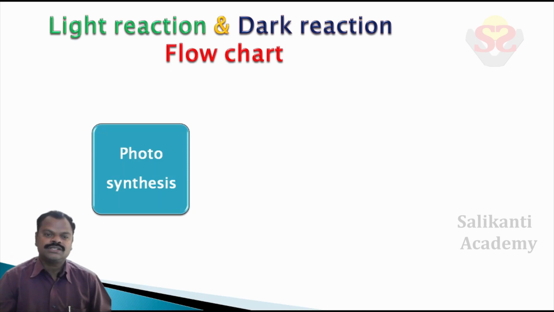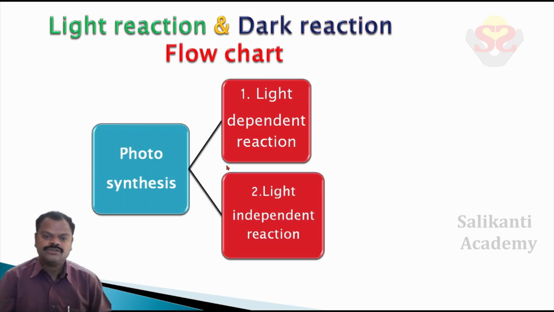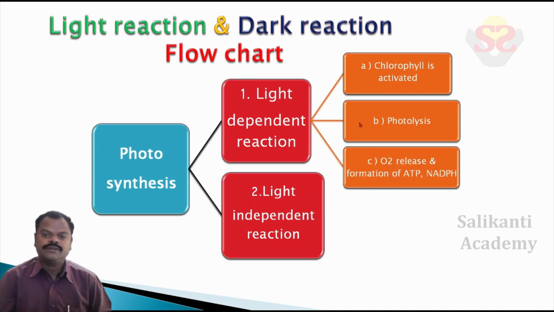Photosynthesis. In photosynthesis, two reactions take place. One is the light dependent reaction, also called the light reaction or photochemical reaction. The second one is the light independent reaction, also called the dark reaction or biosynthesis reaction. In the light reaction, three steps are there. One, chlorophyll is activated. Second step, photolysis. Third step, oxygen release and formation of ATP and NADPH.